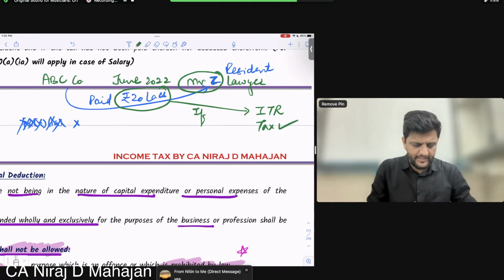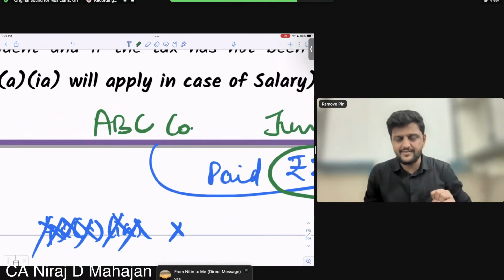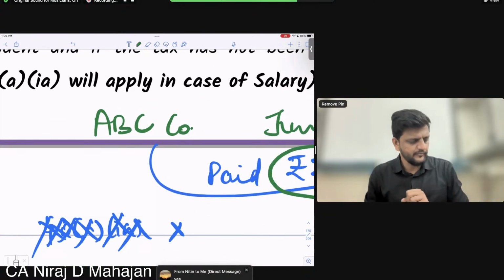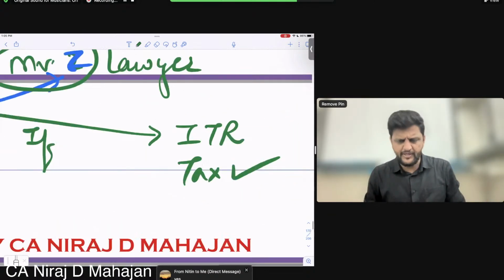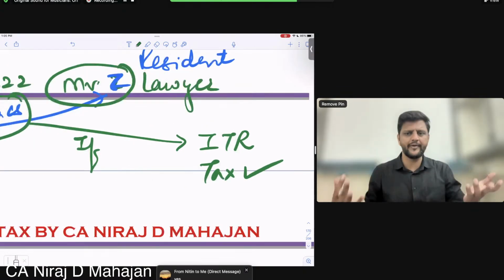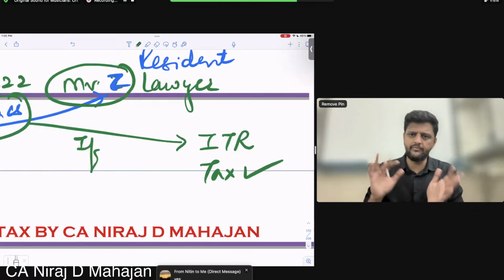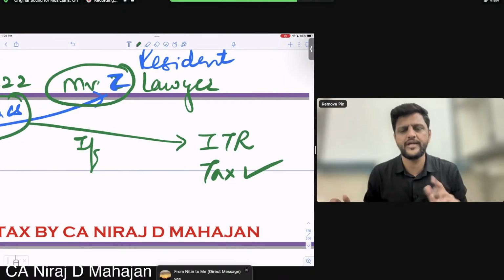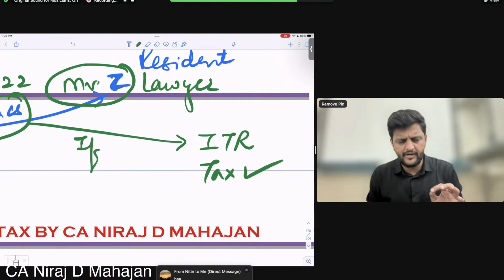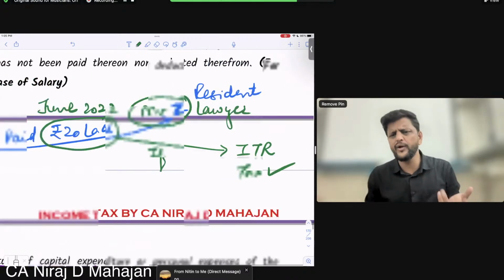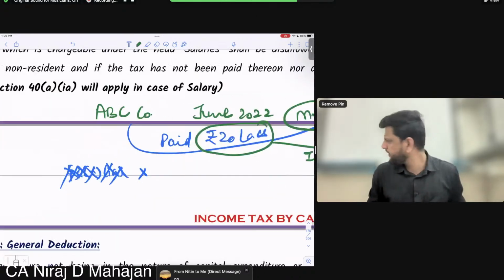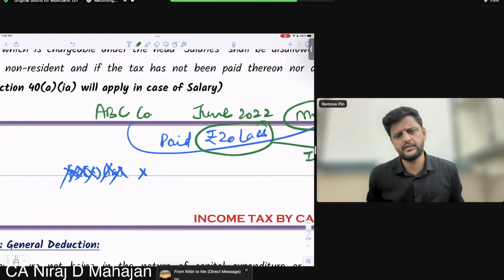Earlier, ABC company should have deducted the tax and paid to the government. Here, the payee himself is calculating and paying to the government. Ultimately, the government got the income tax. Is there a loss to the income tax department? No. That's why no disallowance for ABC company.